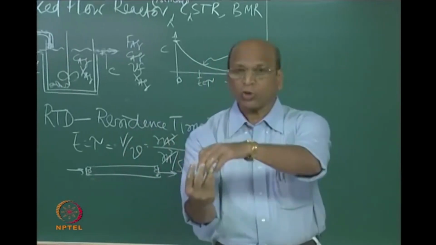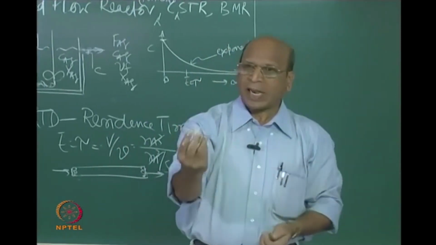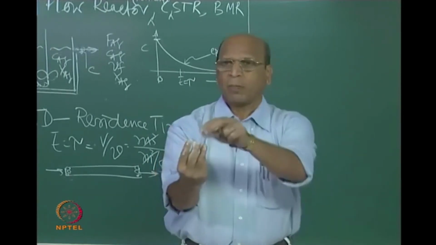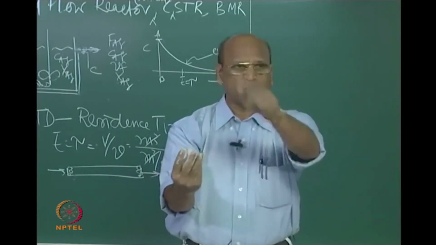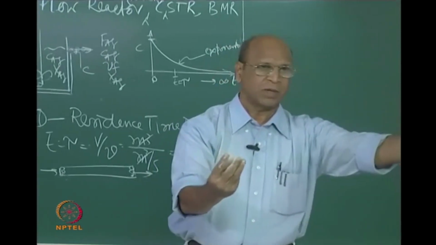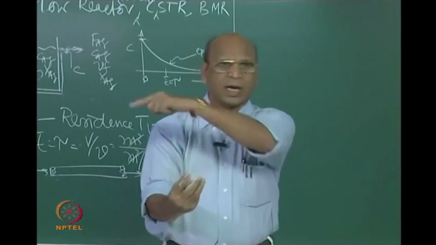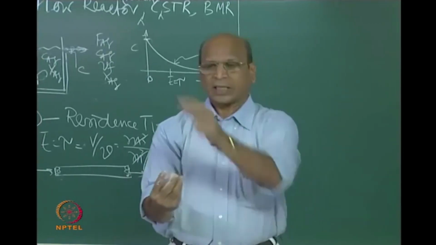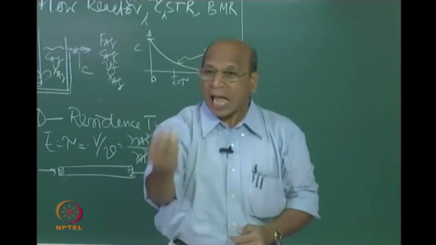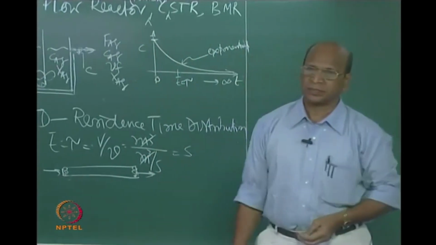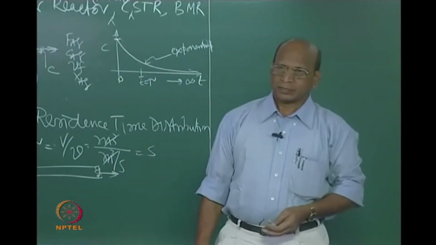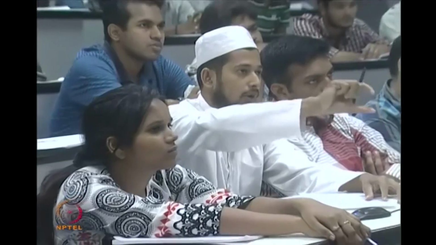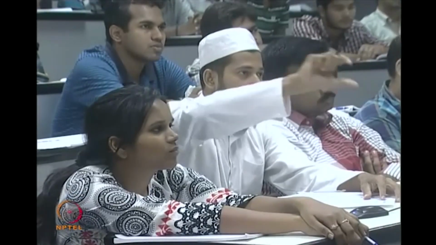Now when I look into that, if my packets are able to be identified, I will see packets with 1 minute mean residence time, 2 minutes, 5 minutes, 6 minutes, 100 minutes, all that. Now, 100 minutes 100% conversion, 5 minutes 40% conversion, another 60% conversion, all that average only I am seeing at the outlet. But what I said, sir, is if the packets like 1, 2, 3, they came out in the order in which they came.